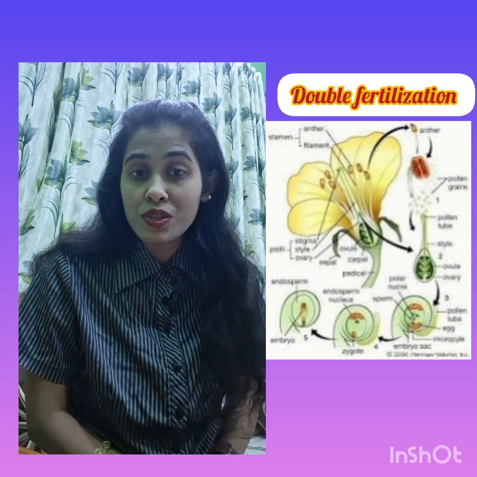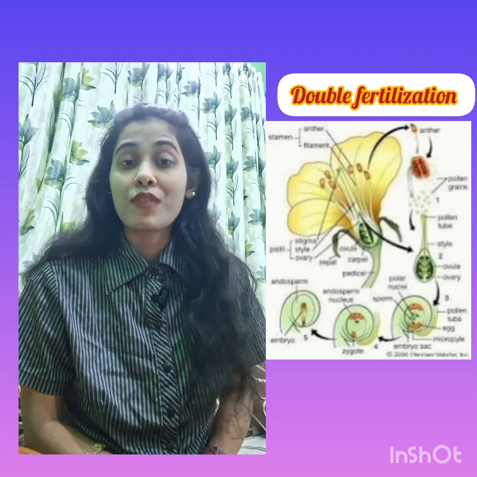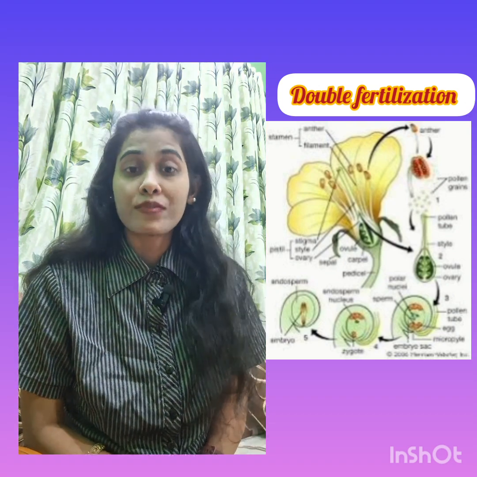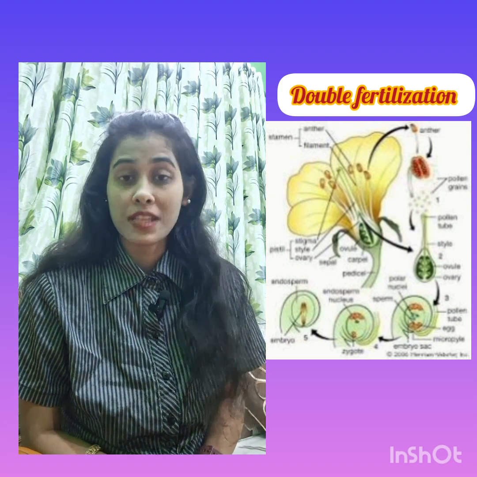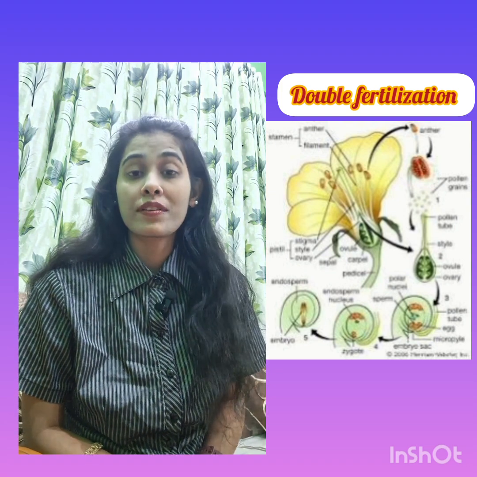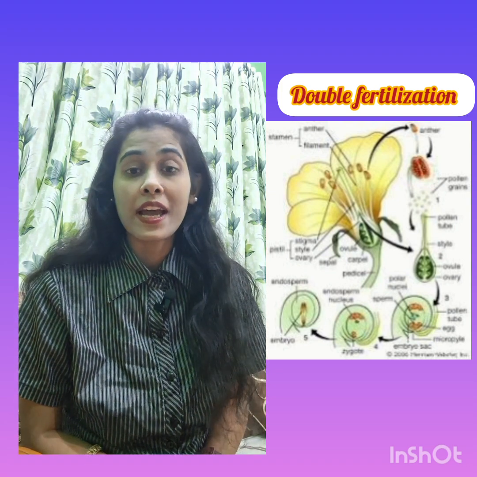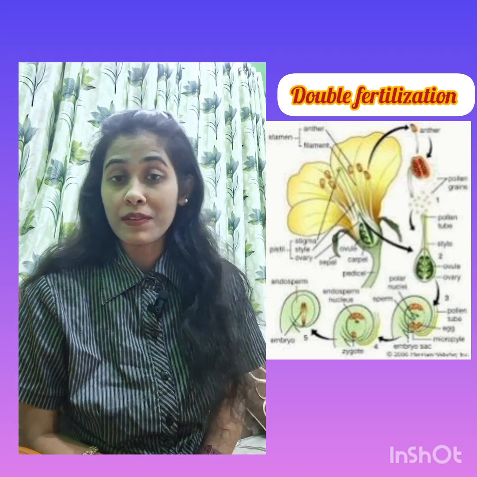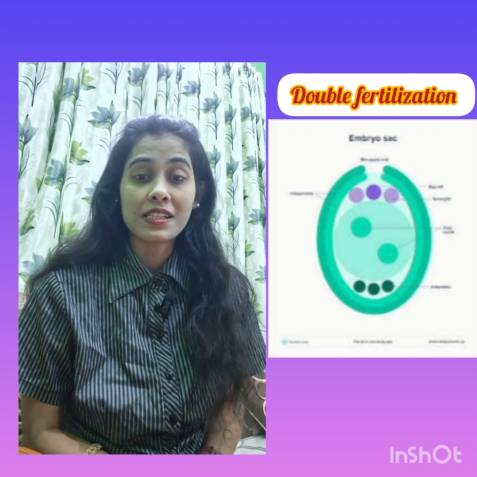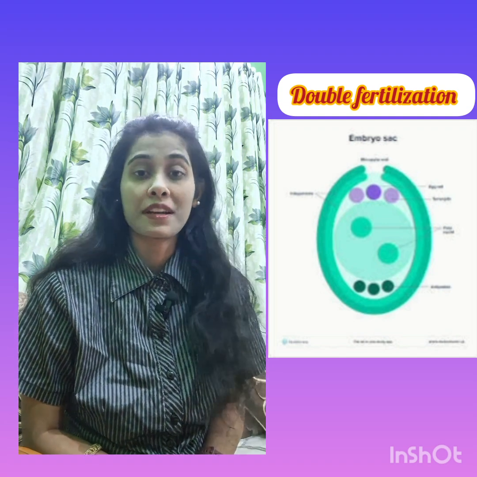So what we understood? It is the process in flowering plants where the first pollen grain fuses with the egg cell. This process is called syngamy. The second pollen grain fuses with the polar nuclei, and this process is called triple fusion. As syngamy and triple fusion take place simultaneously, this process is known as double fertilization.